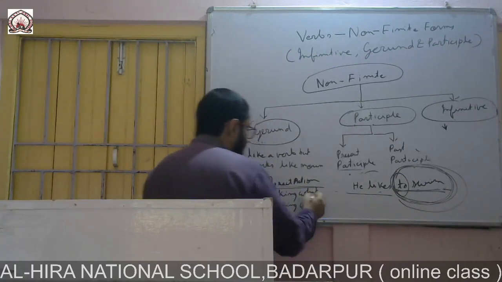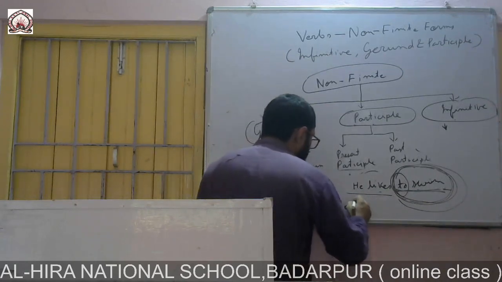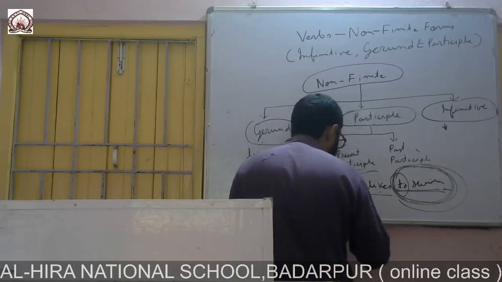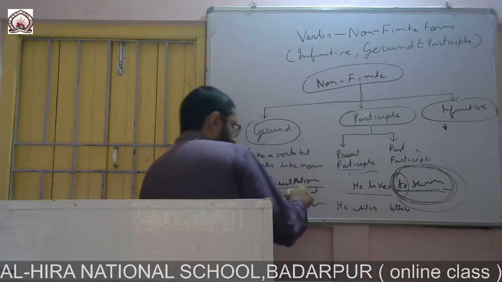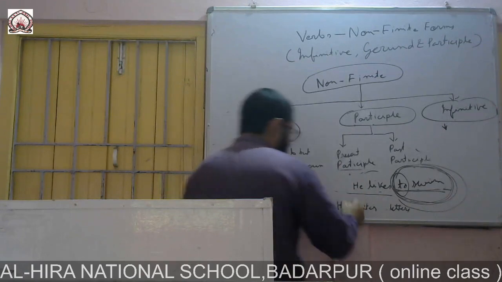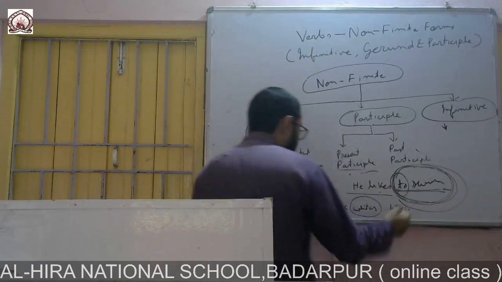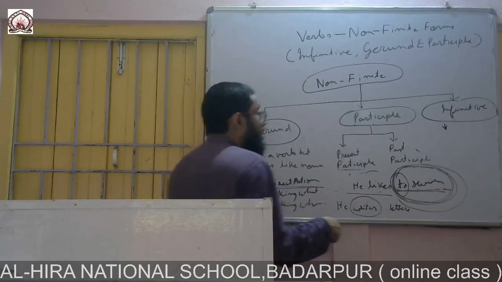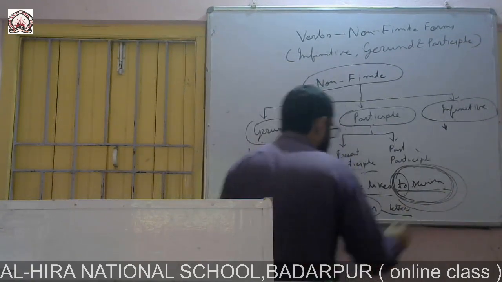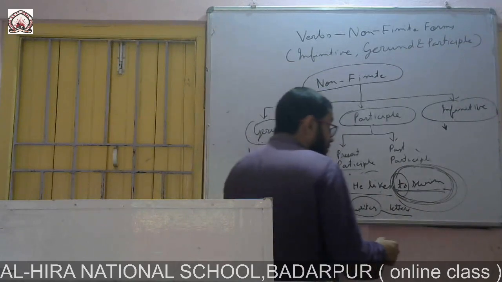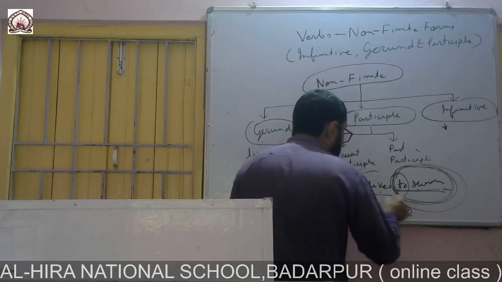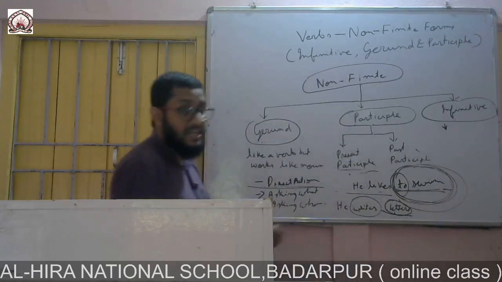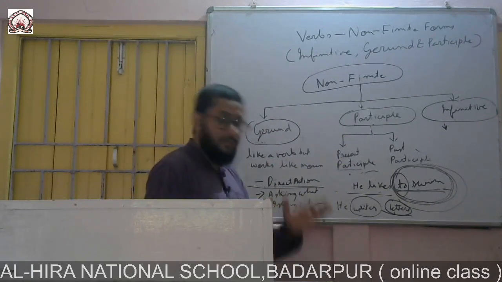Direct action, asking what, first of all. For example, he writes a letter, or he writes letters. Direct action is there, writes. Letters, by asking what, are we getting any answer? What does he write? He writes letters. So by asking what, we are getting this answer, letters. So these letters will be the object. No need to explain more, because you know it.